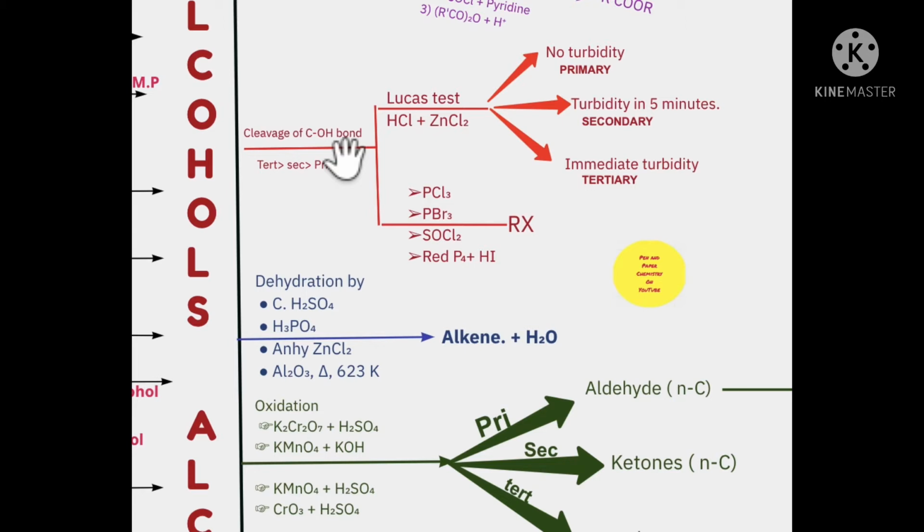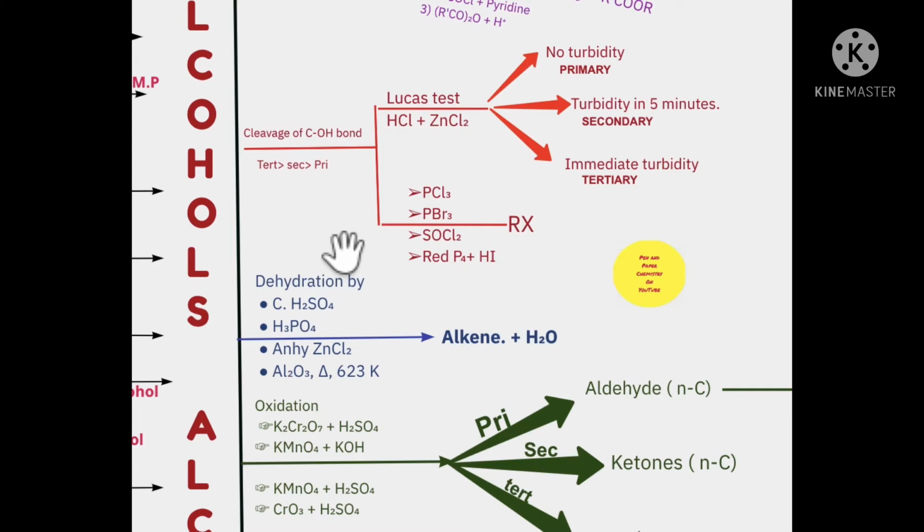No, it's not easy to remove the OH from here. That means the alcohols do not undergo nucleophilic substitution reactions so easily as do alkyl halides. Why? We are going to talk about that when we write the proper reactions.